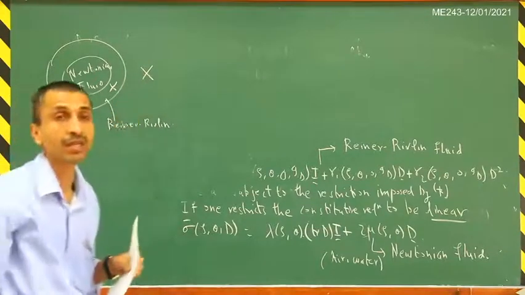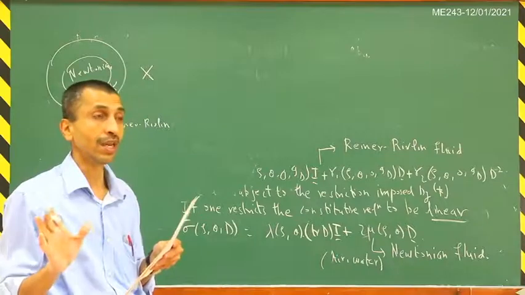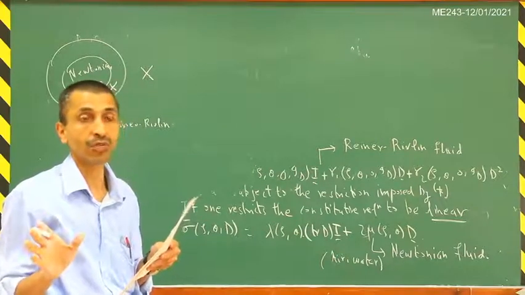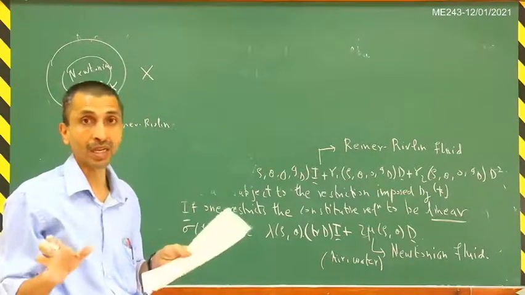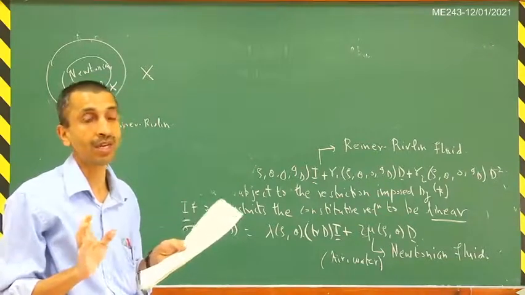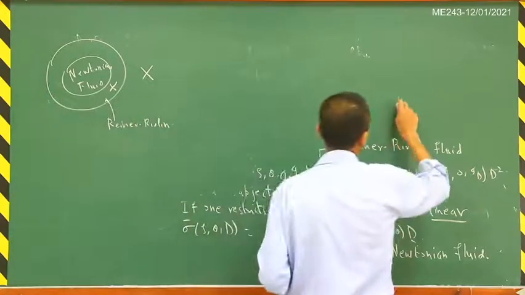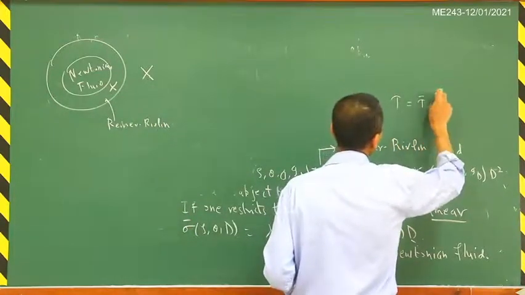If you recall, I said that the list of kinematical assumptions that you make in the beginning is very important for determining what the constitutive relation is. We had that tau is tau tilde of f dot.